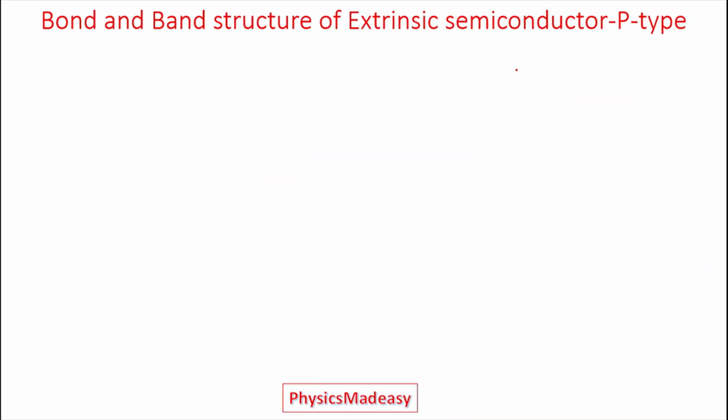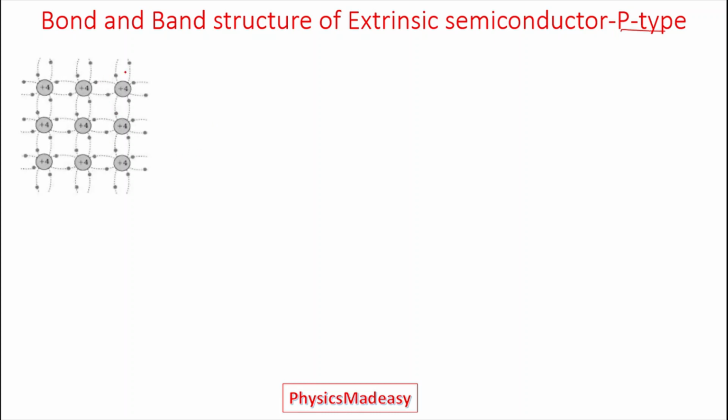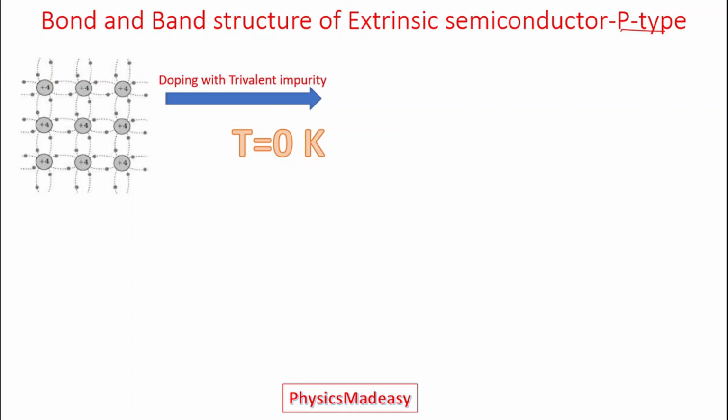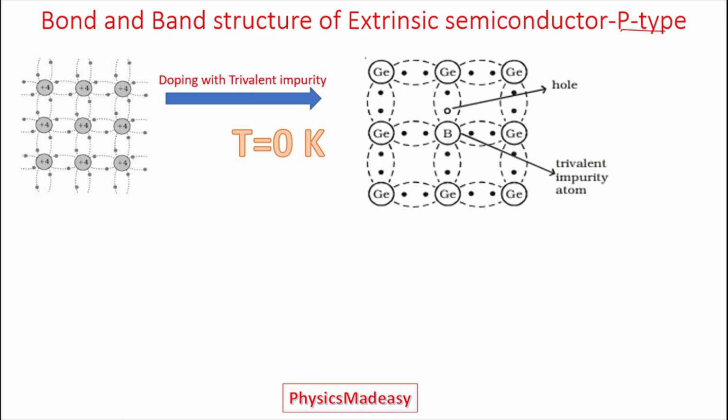Now, if we take an extrinsic semiconductor, meaning an impure form of a semiconductor, that is p-type, we will see now. This is the pure form, that is intrinsic, at temperature 0 Kelvin. So all are bonded. Now at this 0 Kelvin, if I dope with a trivalent impurity like boron, then all are bonded like this.